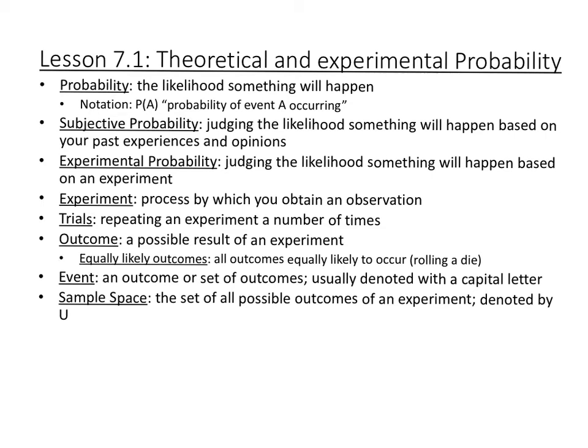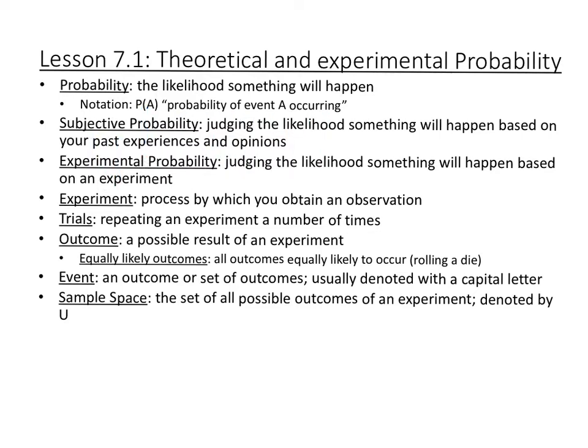Section 7.1 is an introduction to theoretical and experimental probability. I would pause the video and write down all these vocab words. So probability is the likelihood that something will happen, how likely something has happened. The notation that we use is P of A, where A is whatever event you're talking about. So this is saying the probability that event A occurs.